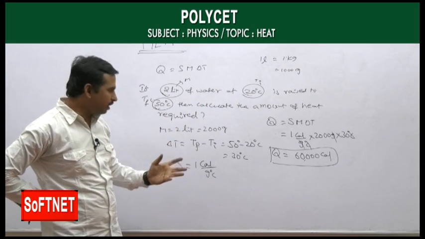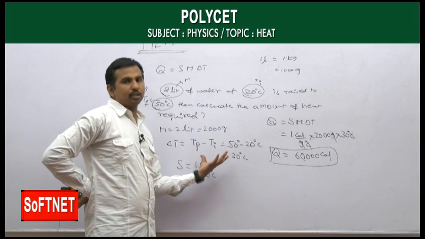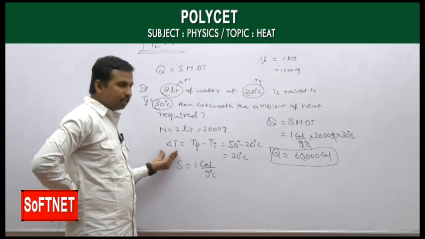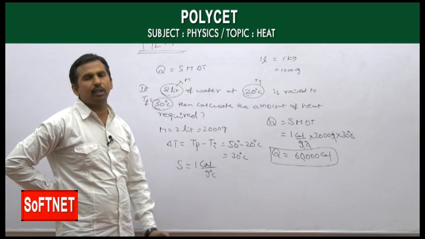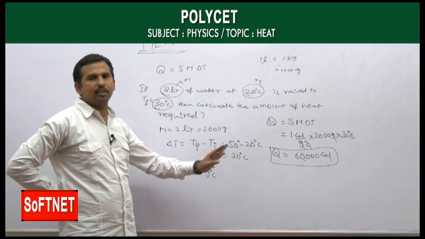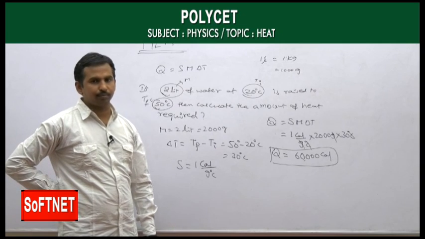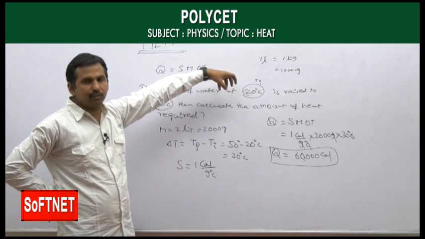It doesn't mean that every time we have to take delta T as final temperature minus initial temperature. Change means we need only the difference between them. You need not follow any signs here, minus or plus. It is always taken as positive only.